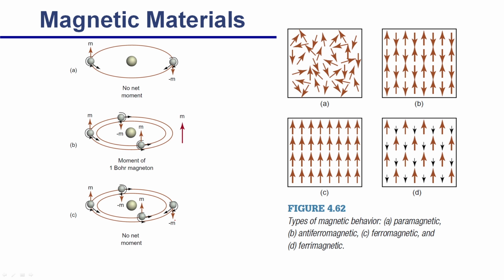Now, in a real material you have a large number of electrons, correct? Depending on how the spins are oriented, you can have 4 different types of magnetic materials. The first one is called paramagnetic. In paramagnetic materials, everything is random, electron spins are random, so they do not add up to anything. It may have a very weak magnetization, which is not of any useful value to us. Pure oxygen is paramagnetic, but if you apply a huge magnetic field, it might produce some amount of magnetization.